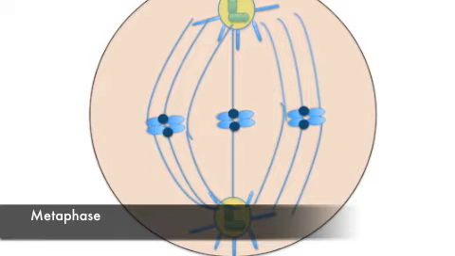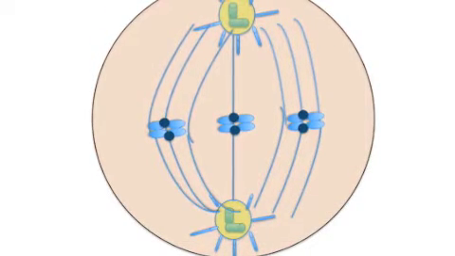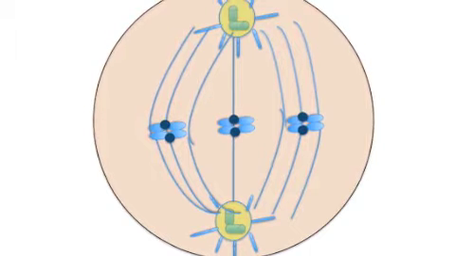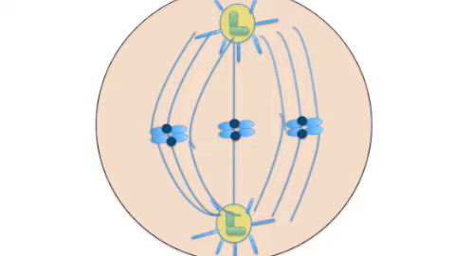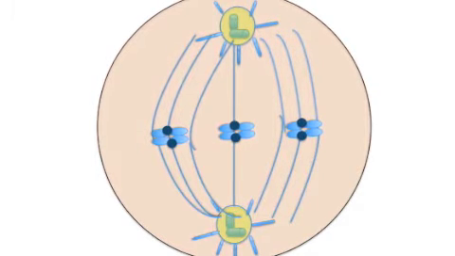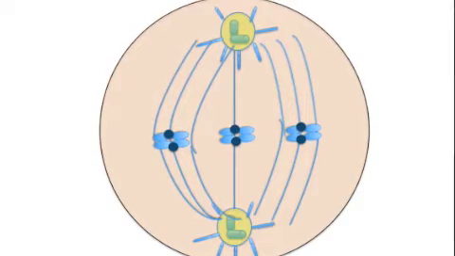In metaphase, which is the longest stage of mitosis, the centromeres of the replicated chromosomes, or area where two sister chromatids attach, line up along an imaginary plane called the metaphase plate. Each replicated centrosome is now at the opposite pole of the cell, and the kinetochores of each sister chromatid are attached to the microtubules from each pole.